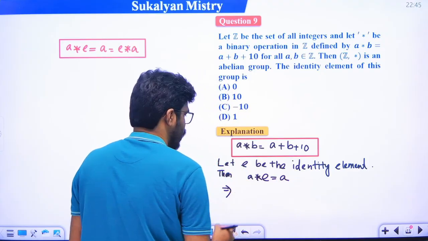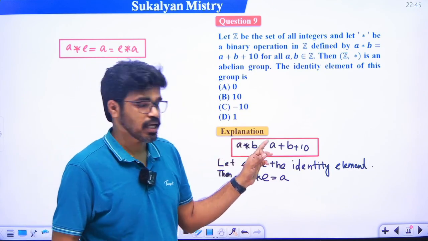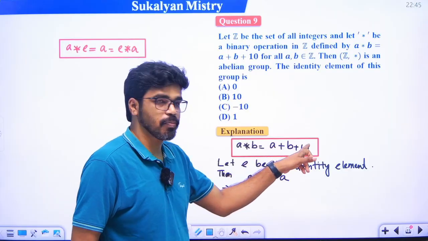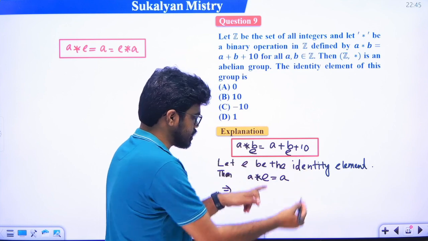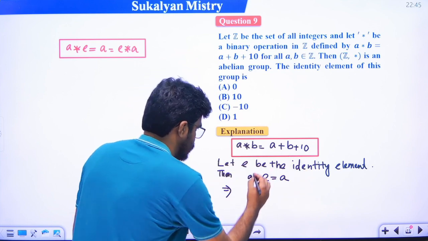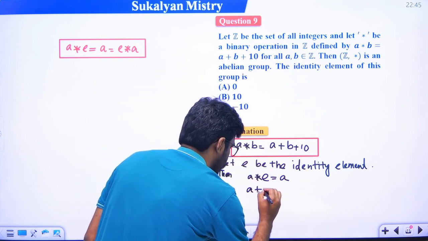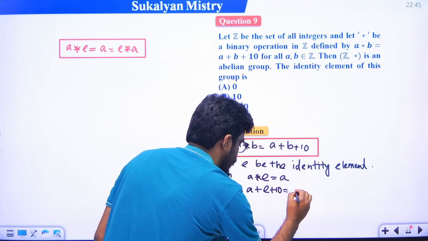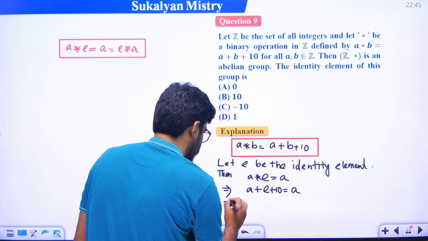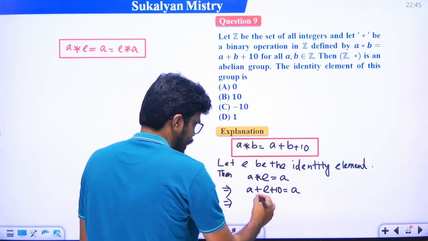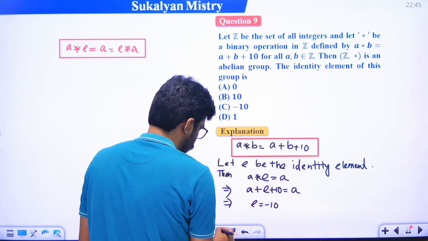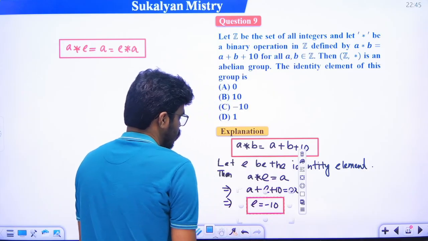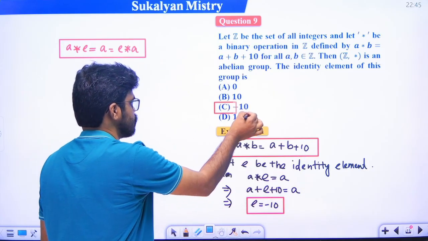Now how is it defined? It is given that A star B is equal to A plus B plus 10. So just replace B by E, that is A plus E plus 10. So A star E will be A plus E plus 10 is equal to A. So this implies A cancels, that is E plus 10 is equal to 0, that is E is equal to minus 10. So what is the identity element? That is minus 10.